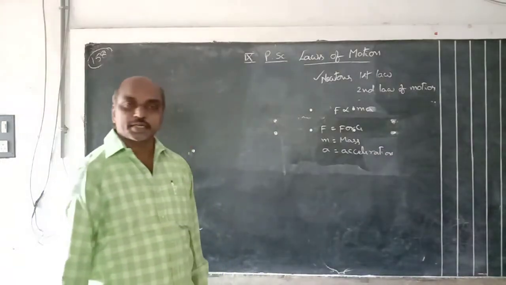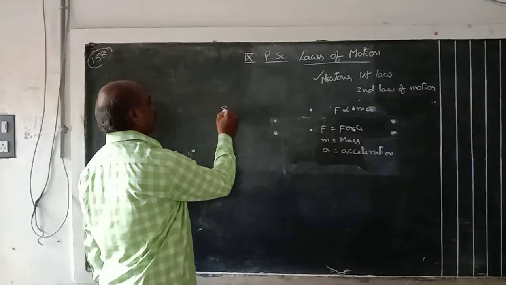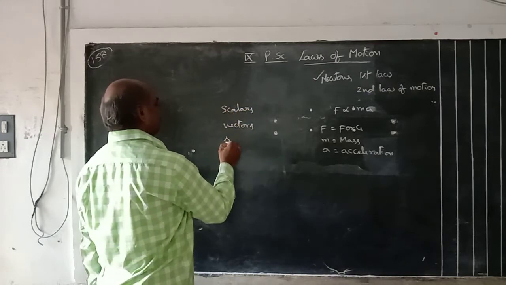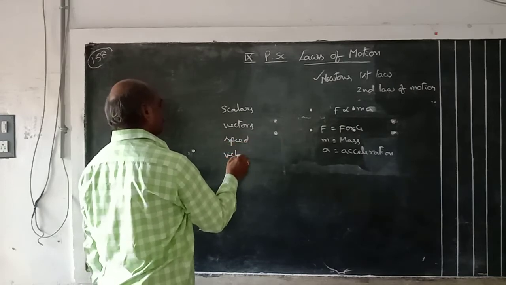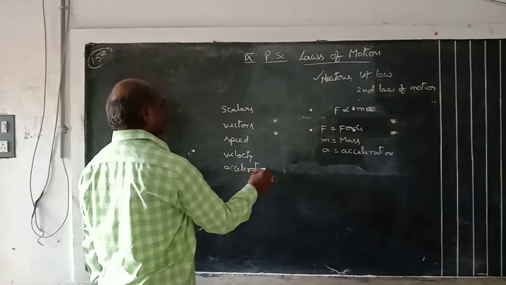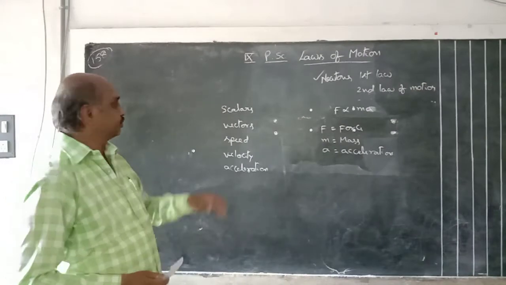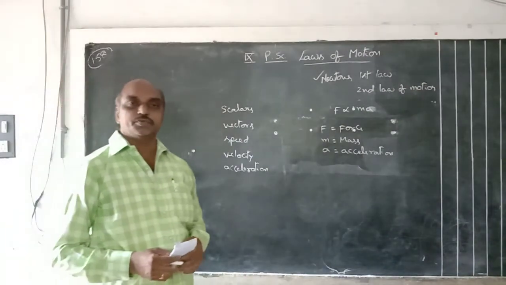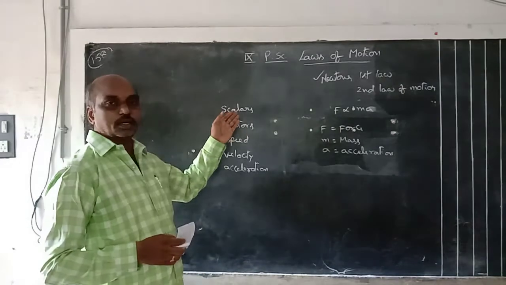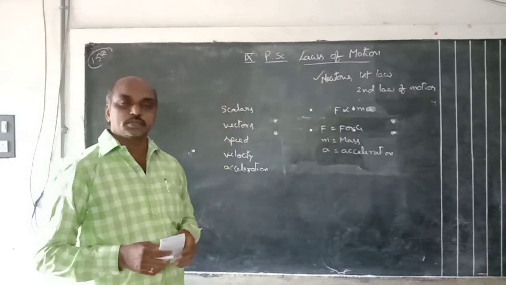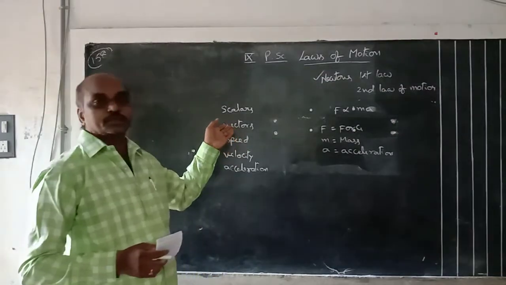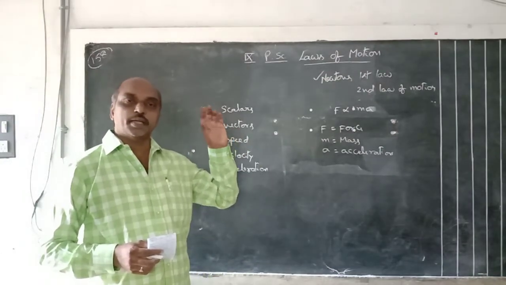In the previous class, I already explained scalars, vectors, speed, velocity, acceleration. What are scalars? Scalars means any physical quantity that has only magnitude but not direction. Examples are time, temperature, length, area, etc. Vectors means any physical quantity which has both magnitude and direction.